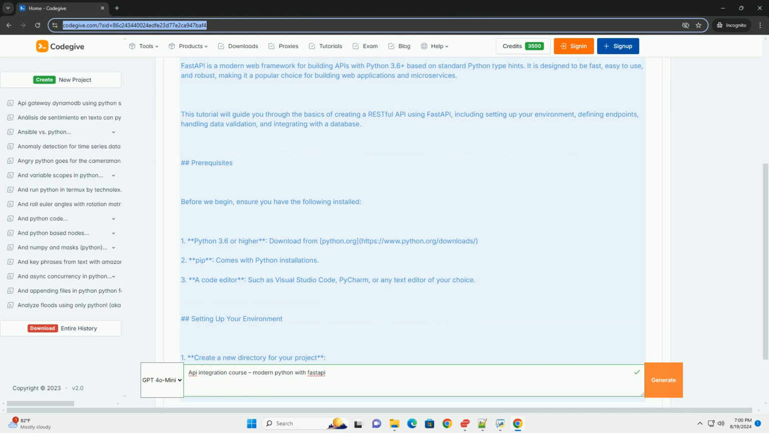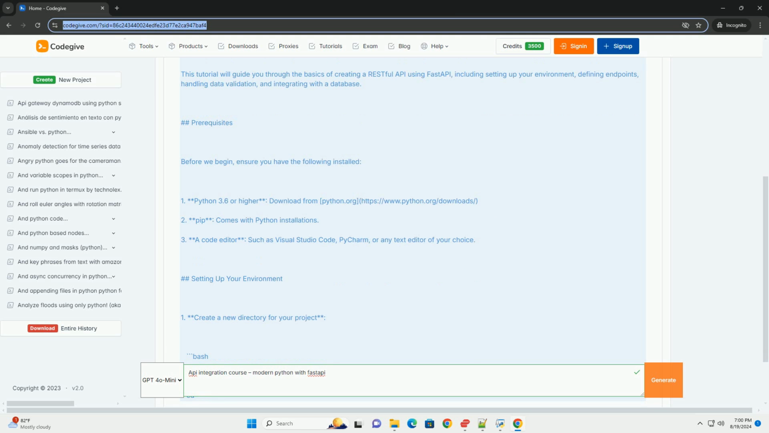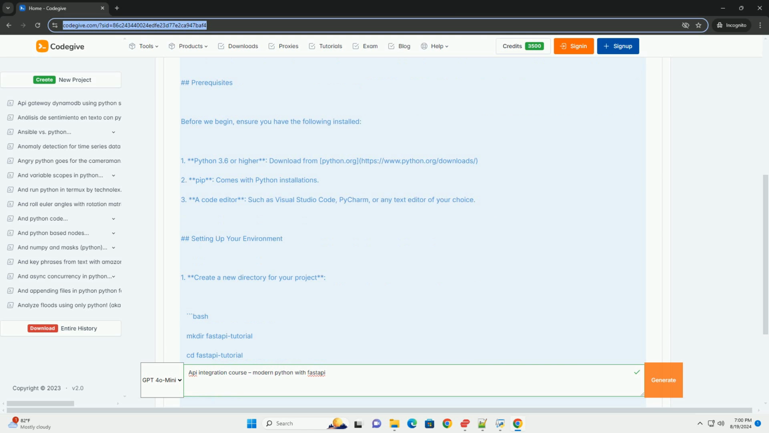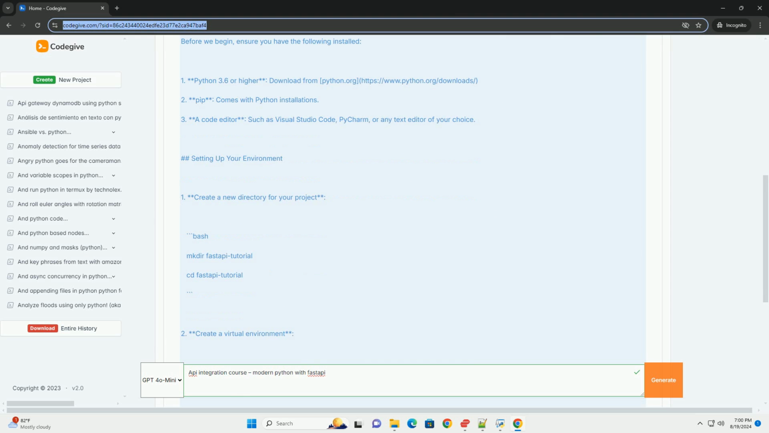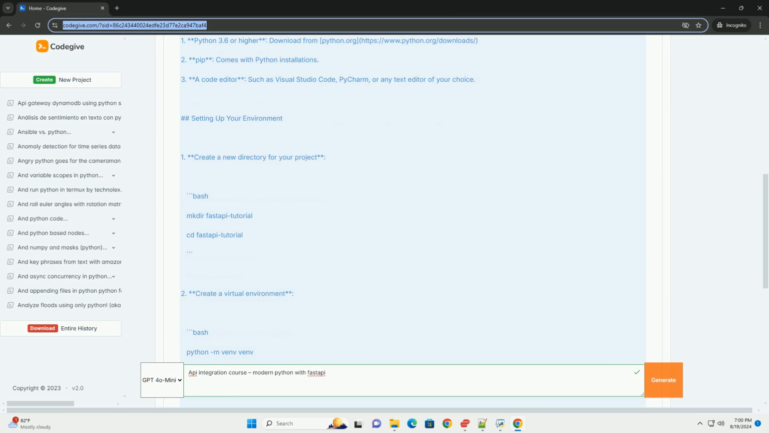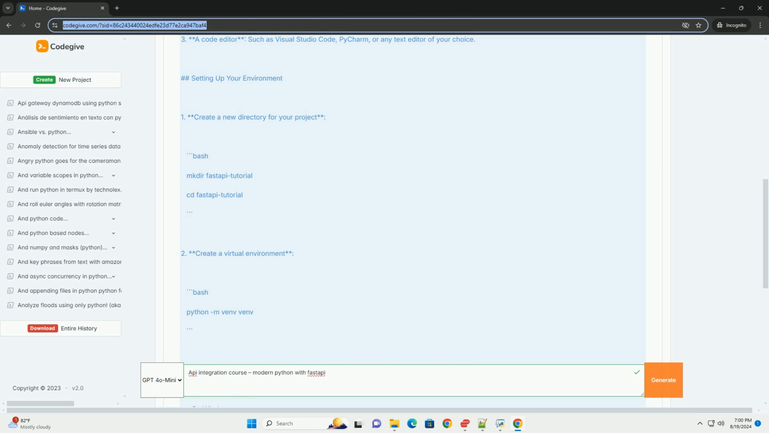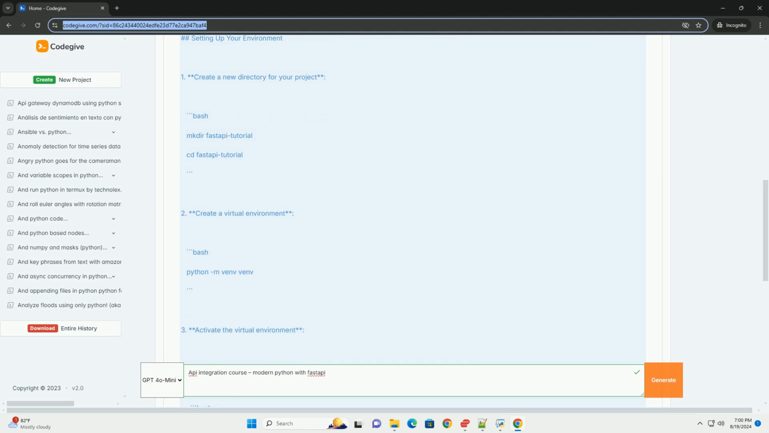Prerequisites. Before we begin, ensure you have the following installed. 1. Python 3.6 or higher. Download from python.org/downloads. 2. Pip, which comes with Python installations. 3. A code editor such as Visual Studio Code, PyCharm, or any text editor of your choice.